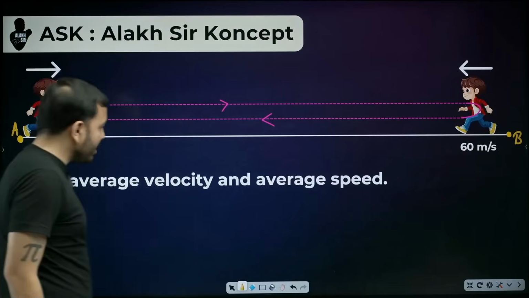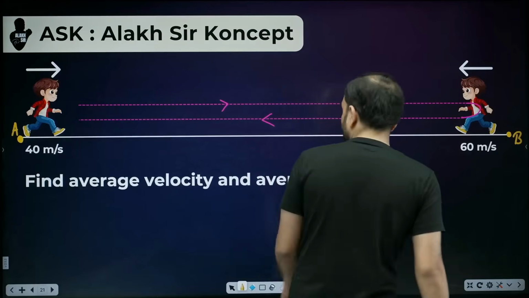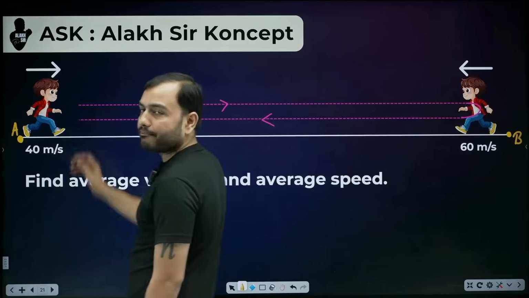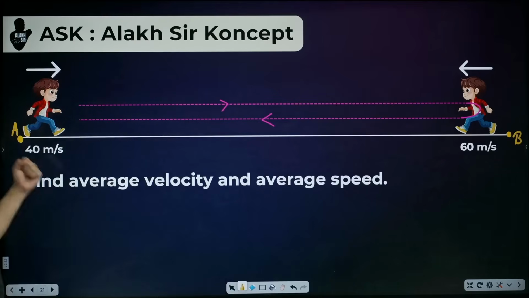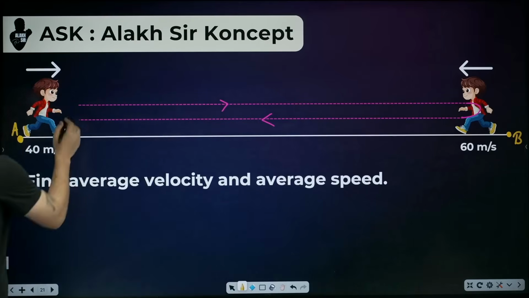Now look brother, a good question, Alakh sir concept. Shwanti beta, you are Shwanti. You start from point A, ran at 40 meter per second, you ran towards this side at 40 meter per second.